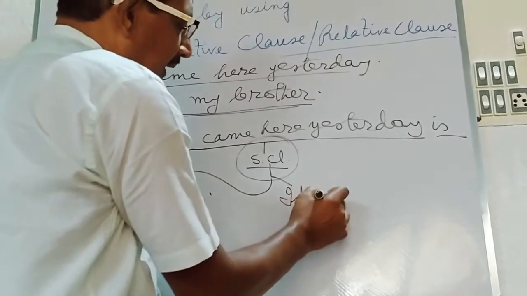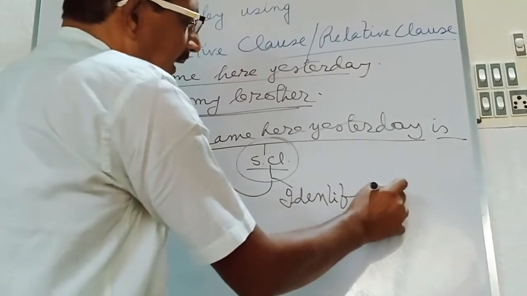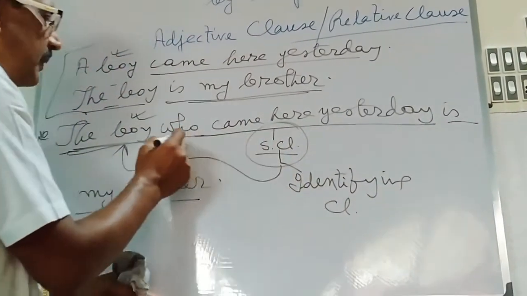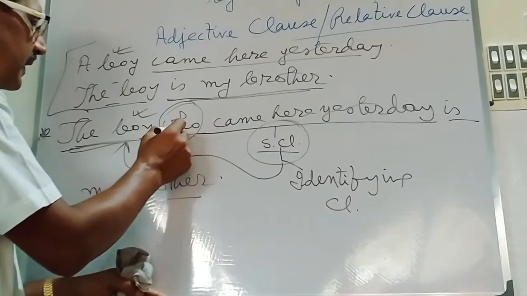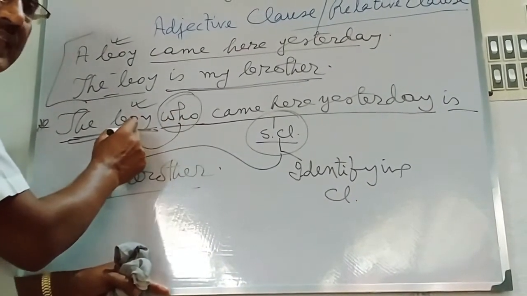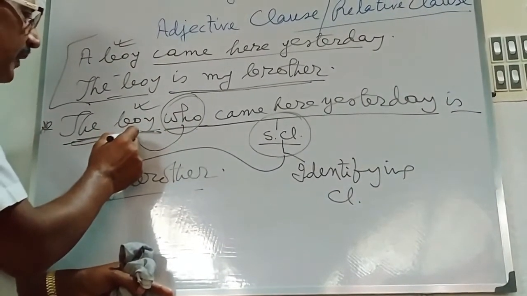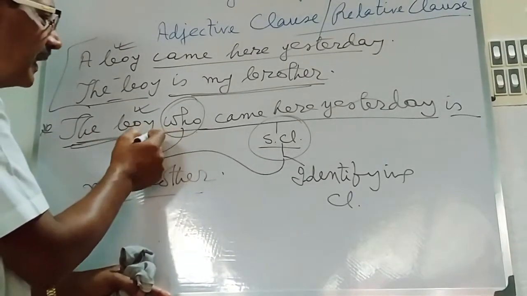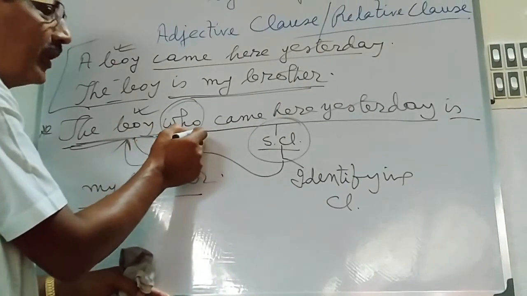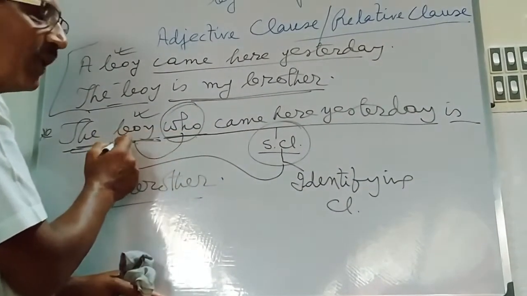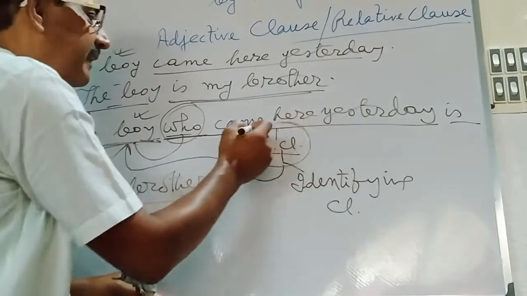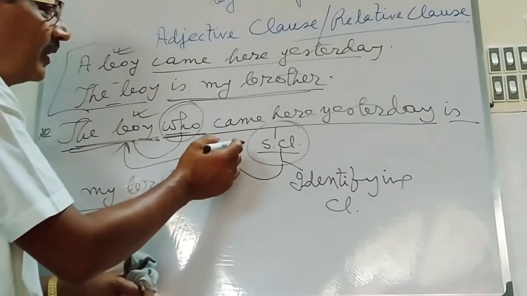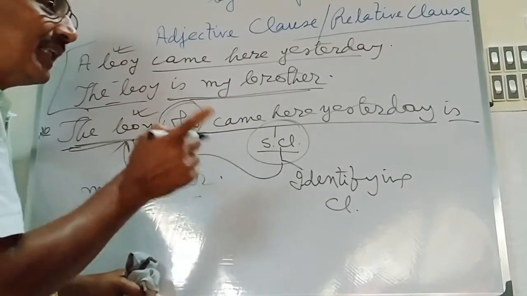Identifying clause. This is the subordinating relative clause, because a relative pronoun is there. Who is the relative pronoun. It refers to the boy. The boy is the noun word, and the boy is used here as the antecedent. As there is the antecedent, and just after the antecedent there is the relative pronoun to introduce something about the boy. Here, who came here yesterday, this subordinating clause is used to particularize the boy.